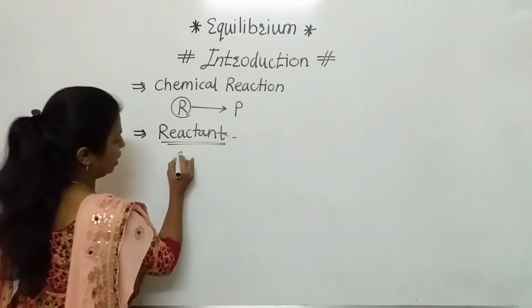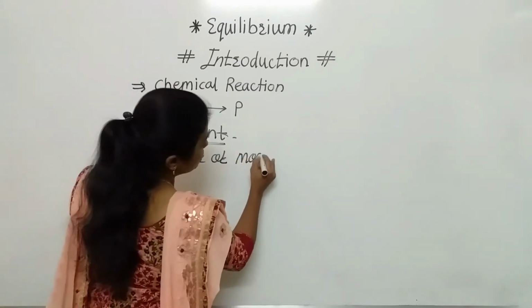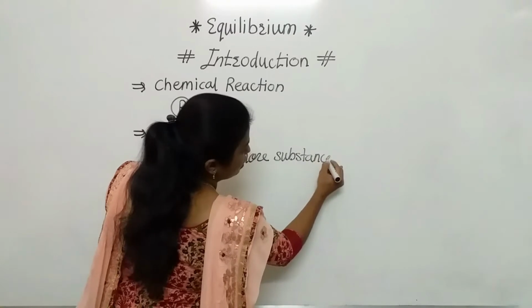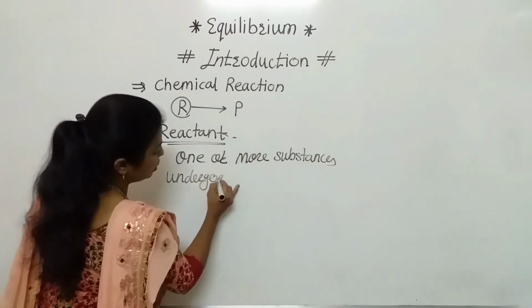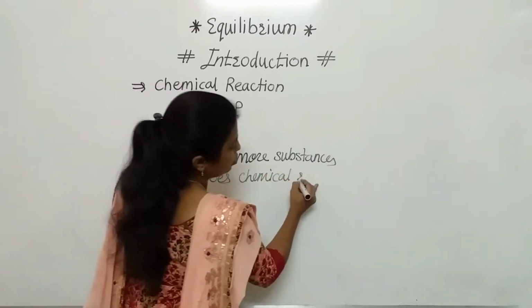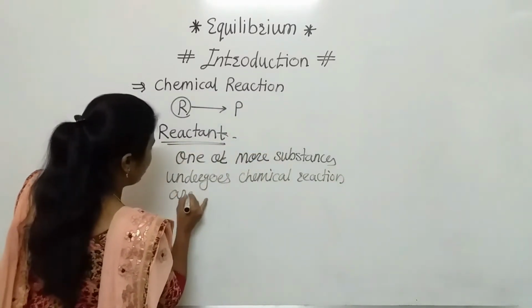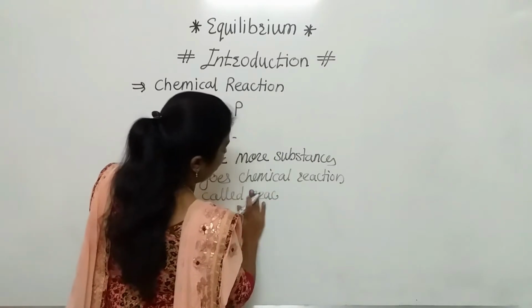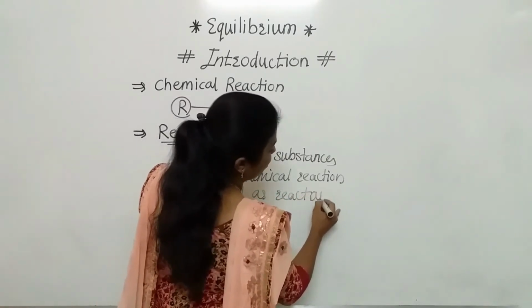Reactant is one or more substances that undergo chemical reaction. So this is the definition of the reactant.